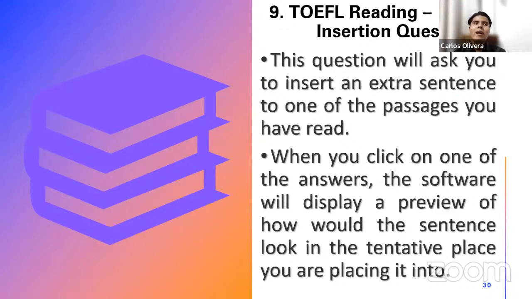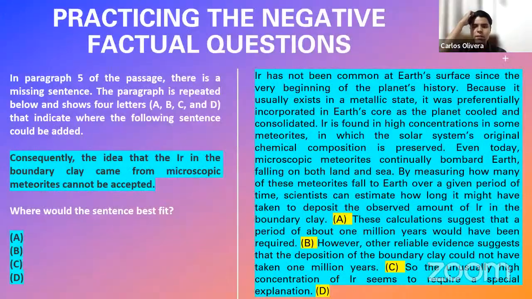This is a very, let's say, entertaining question. Why? Because you're going to be required to insert an extra phrase within a reading passage that you have already read. Let me show it to you. It's very interesting. So let us read this reading passage, and then we're going to explain. But now, please pay attention to the fact that in the reading passage on the right side of my screen, there are some spaces highlighted with yellow that also contain a letter, A, B, C, or D. You're going to understand why we have those spaces highlighted with yellow and with those letters, but pay attention to them.